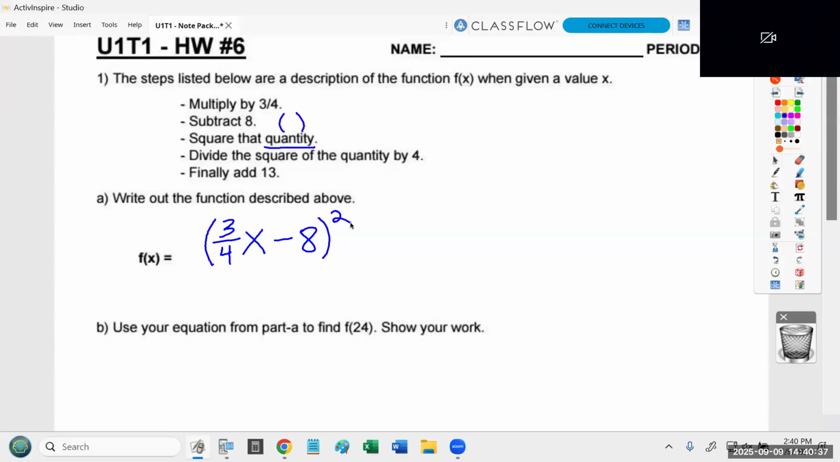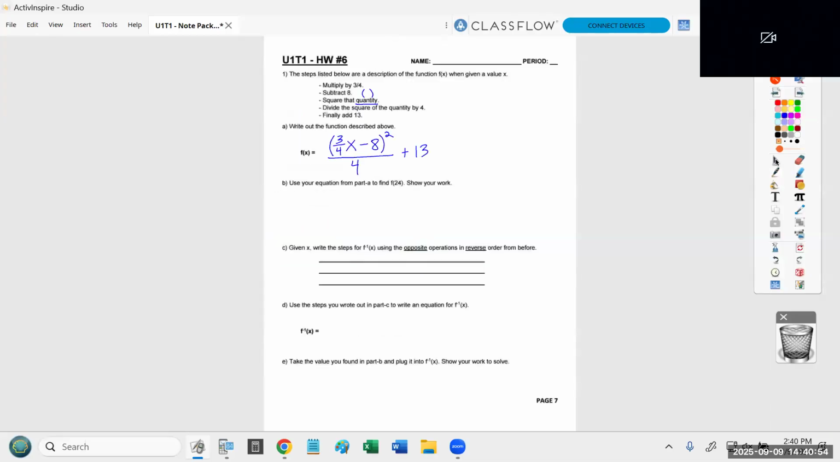Then it says divide the square of the quantity. So divide the whole mess by 4. And finally, add 13. So that is what the equation looks like for homework number 6. Okay, now the flow of this problem, that to me is the hard part, like just getting that initial equation written down. But then the flow of the page is just like what we did in class.